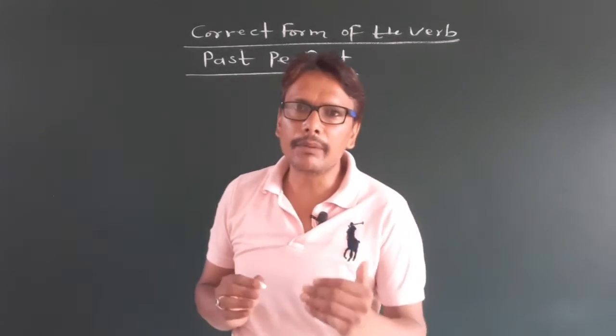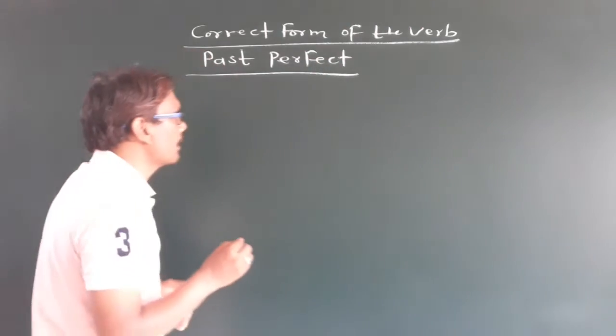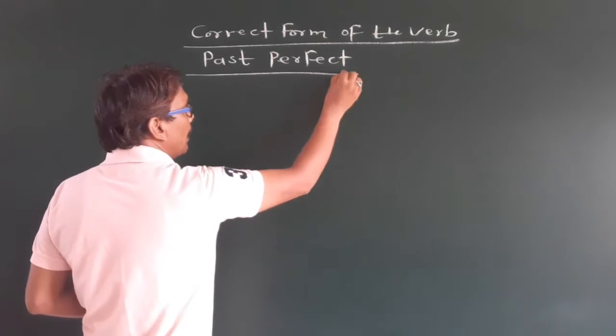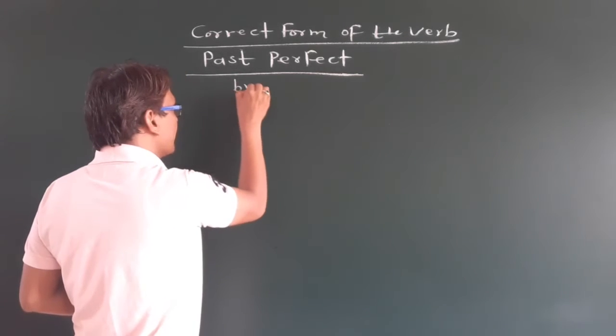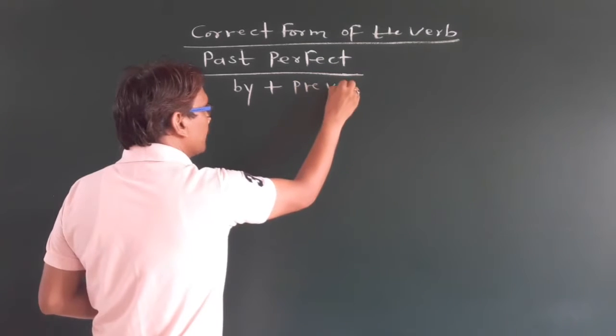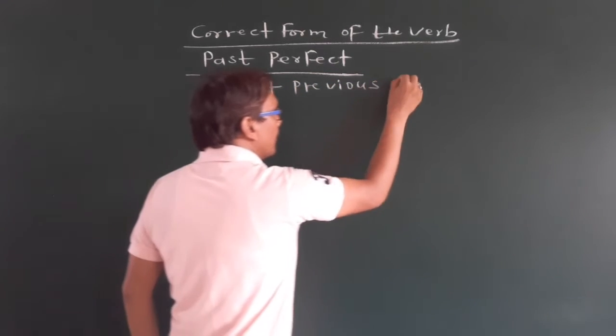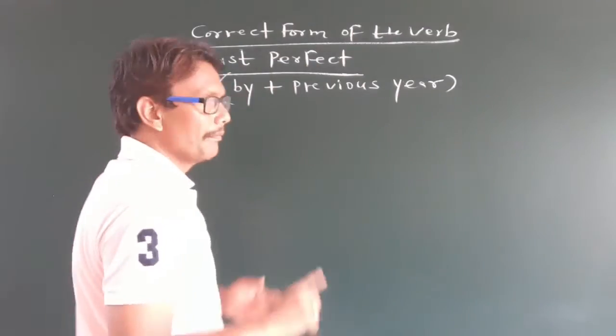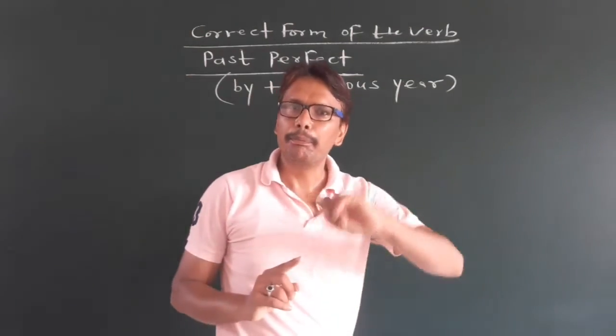So, here we will discuss adverb of time. By plus previous year.